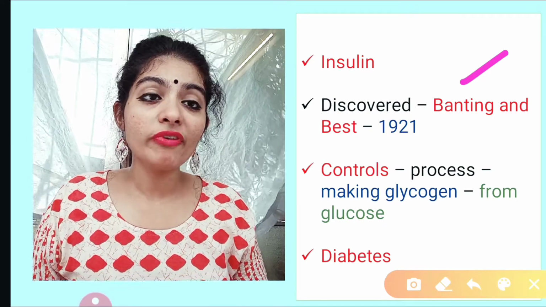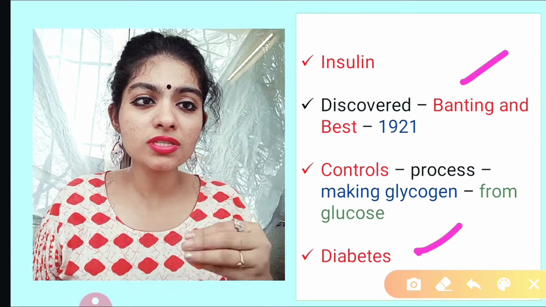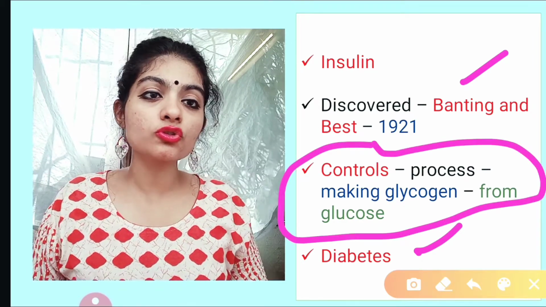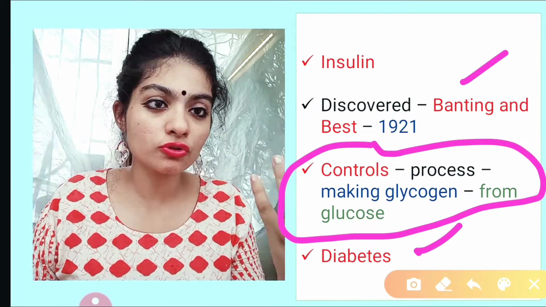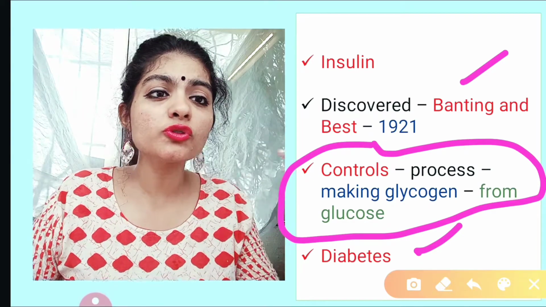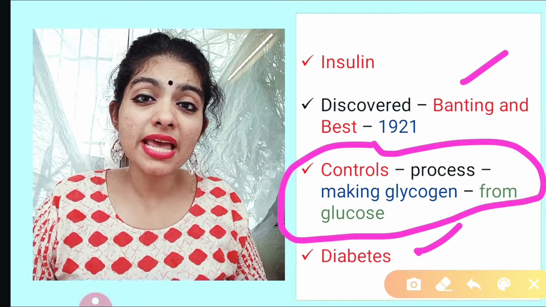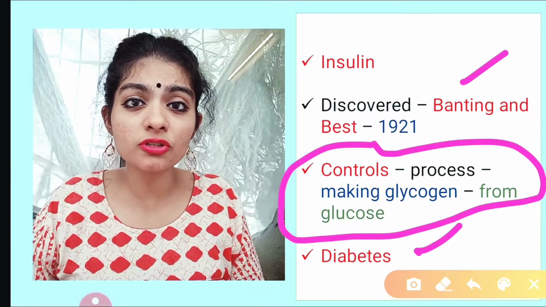When there is an increase in the blood sugar level, that is called diabetes. Now how does the blood sugar increase? Excess glucose is converted into glycogen and is stored in the liver. So glucose is a simple sugar. It is converted into a stored form, that is glycogen, and it is stored inside the liver. Now when there is excess of glycogen stored in the body, there is an increase in the sugar level.